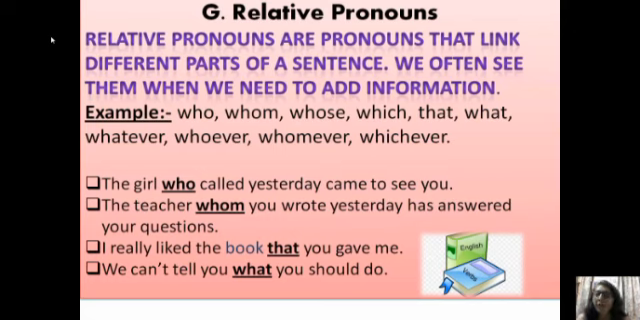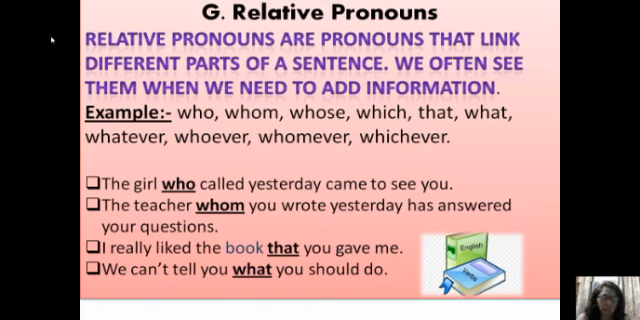Sentences are: the girl who called yesterday came to see you. The teacher whom you wrote to yesterday has answered your questions. I really liked the book that you gave me. We can't tell you what you should do. Who, whom, that, what are examples of relative pronouns. Remember, relative pronouns always come in between the sentence to link different parts of the sentence and to give some more information.